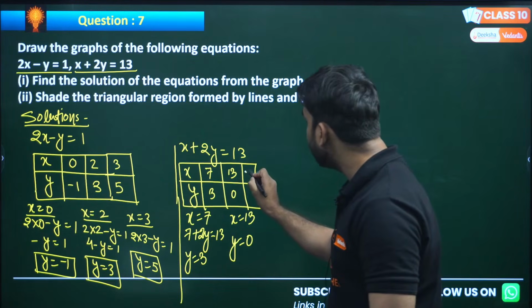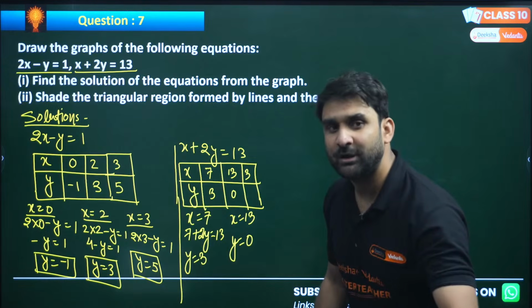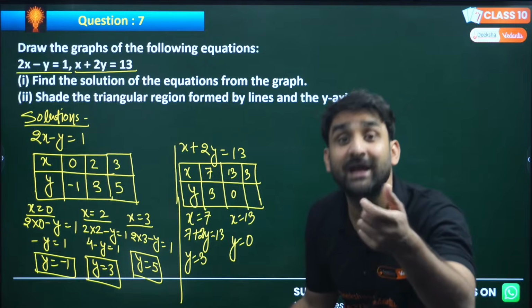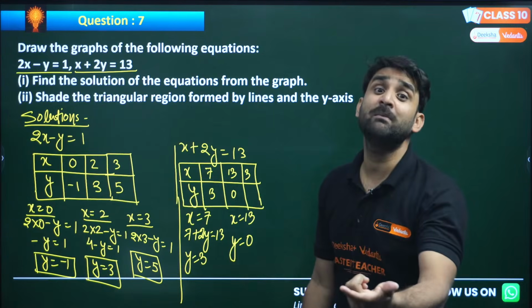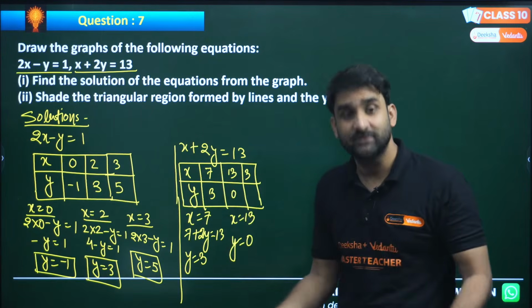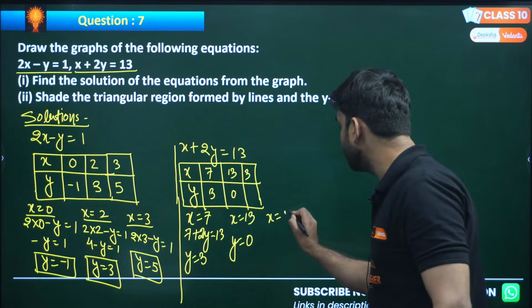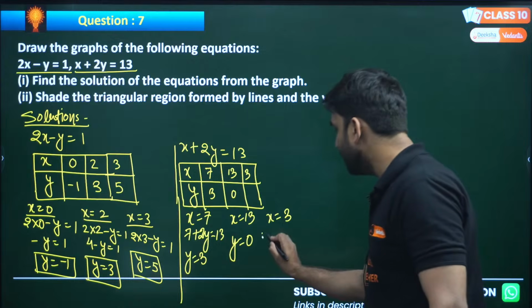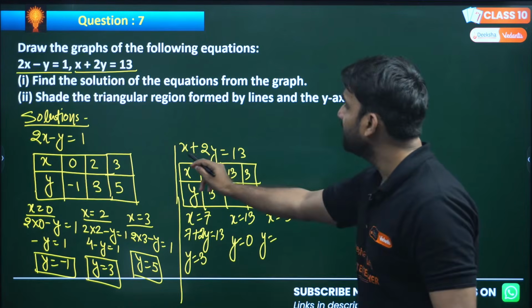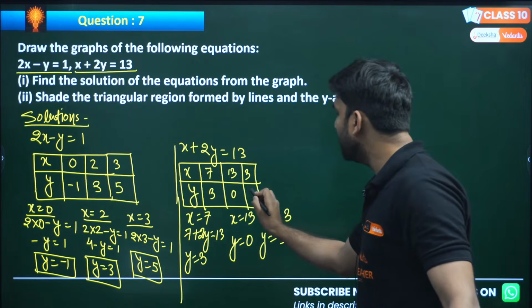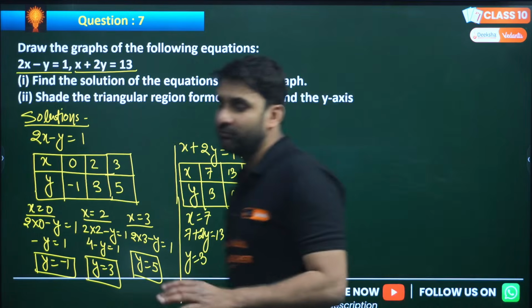Now we can put x equals 3 here. You might be thinking, sir, why are you putting x equals 3? Because 13 minus 3 will be 10, and 10 is an even number. An even number can be divided by 2. This is my approach. So if I put x equals 3, then 2y equals 13 minus 3, which is 10, so y is 5. I hope the result is in front of you, everyone.